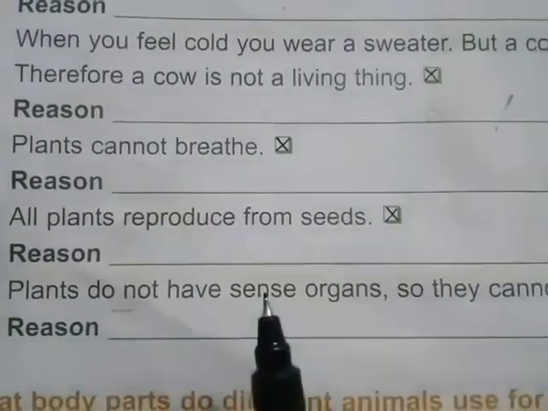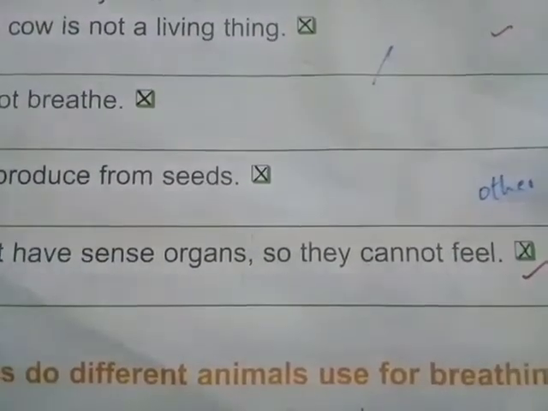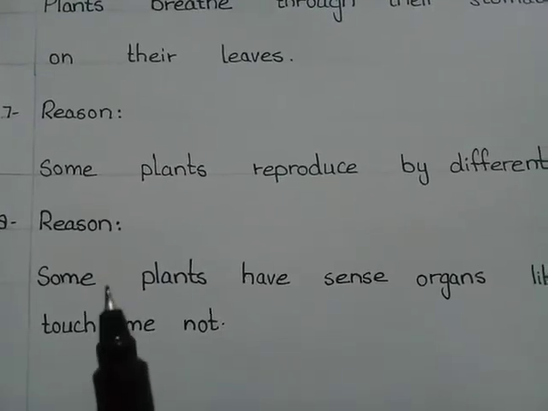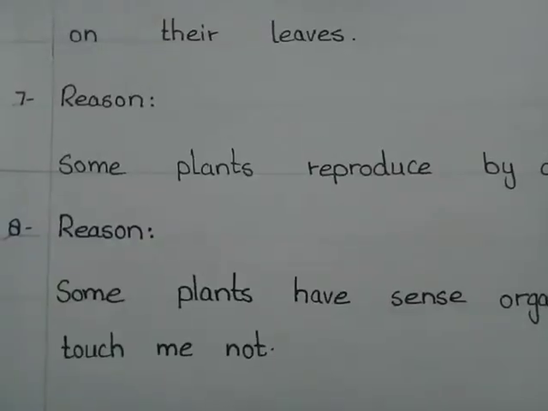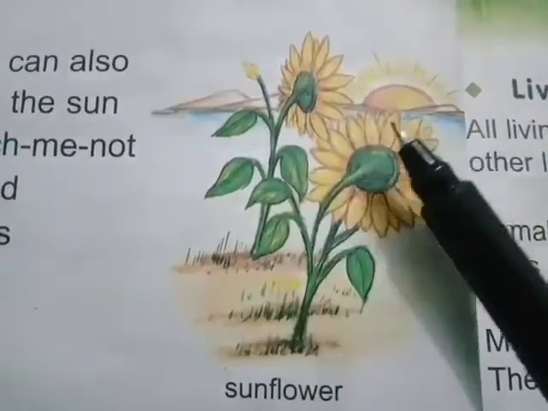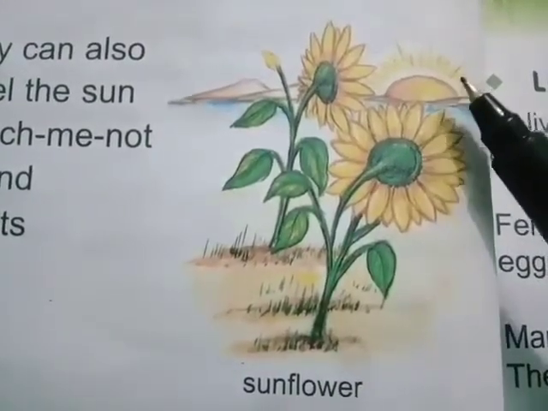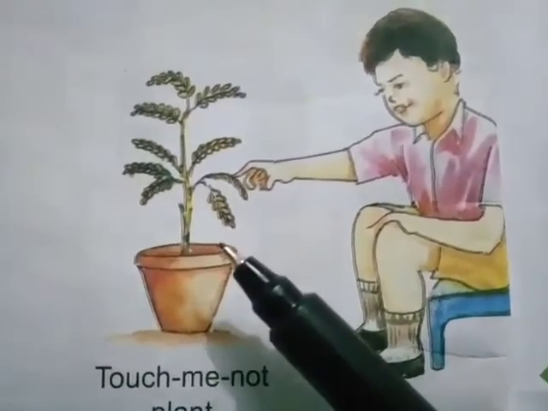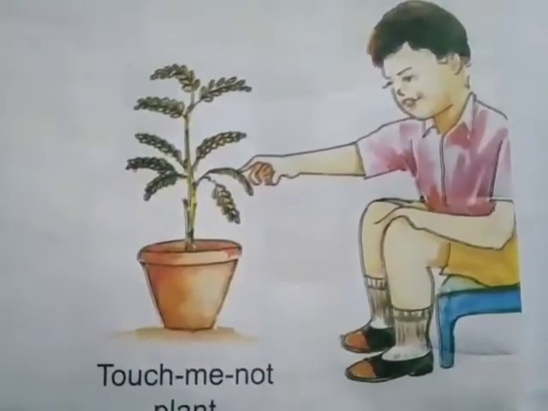The eighth statement is plants do not have sense organs so they cannot feel. This statement is wrong. Now we write the reason of statement number 8. The reason is some plants have sense organs like sunflower and touch me not. A sunflower feels the sun and grows towards it. It changes its direction according to the position of the sun. And the other example is the touch me not plant. The touch me not plant can feel something touching it and responds by closing its leaves.